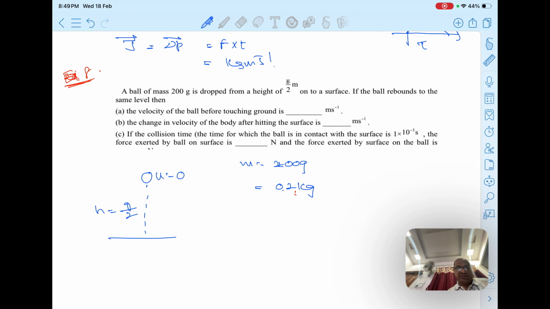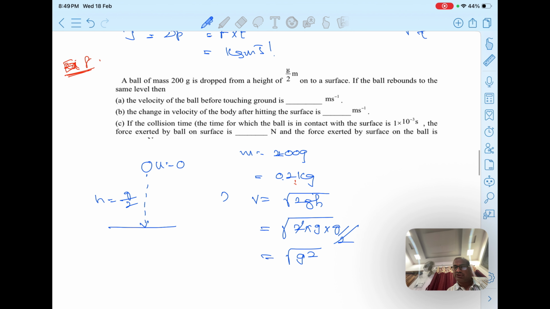Now the velocity of the ball just before reaching the ground. We have seen the velocity of a freely falling body before reaching the ground, the formula we discussed: root of 2gh. So root of 2 into g, and the h value is g by 2, so we get a cancellation. So root of g square means how much, right?